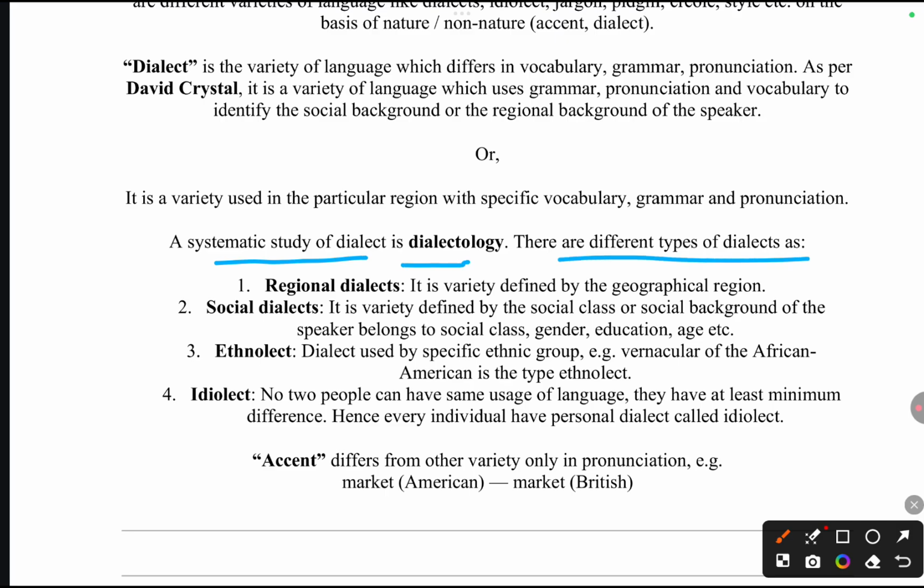There are different types of dialects. First is the regional dialect, second is the social dialect, third is ethnolect, and fourth is idiolect. Now friends, what is regional dialect?